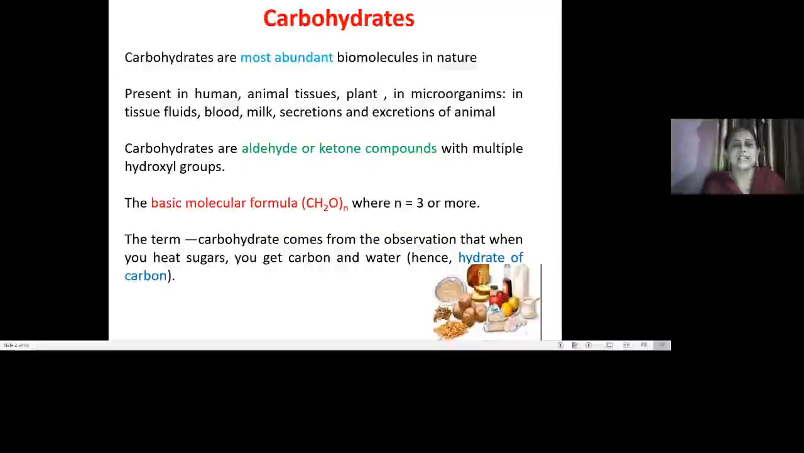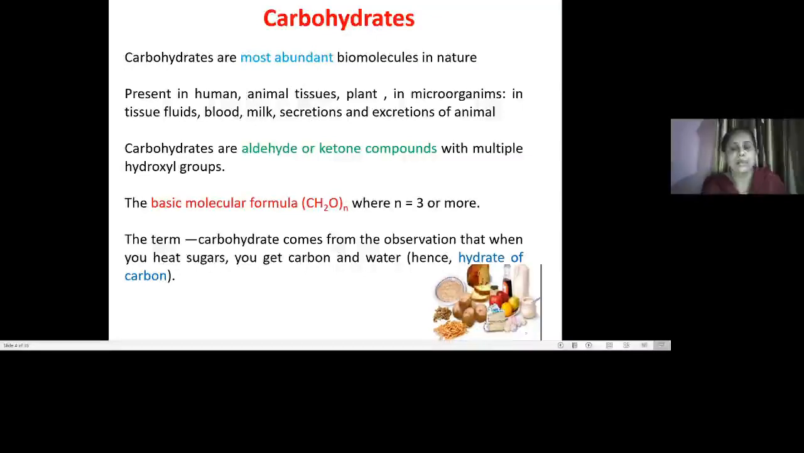Carbohydrates are the most abundant biomolecules. Why most abundant? Because they are present in human and animal tissues, plant tissues, in microorganisms, and in various body secretions, excretions and body fluids. They are chemically composed of aldehydes or ketones with a number of hydroxyl groups, with the empirical formula (CH2O)n, where n is 3 or more.